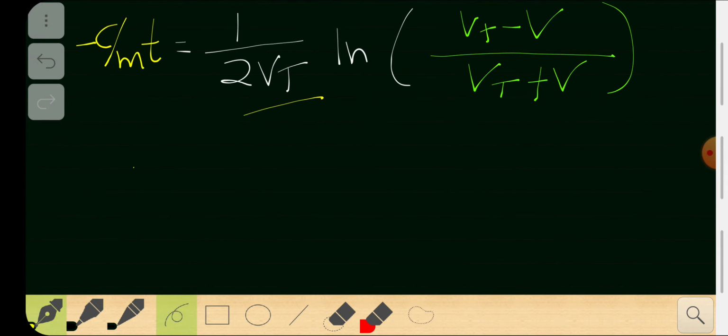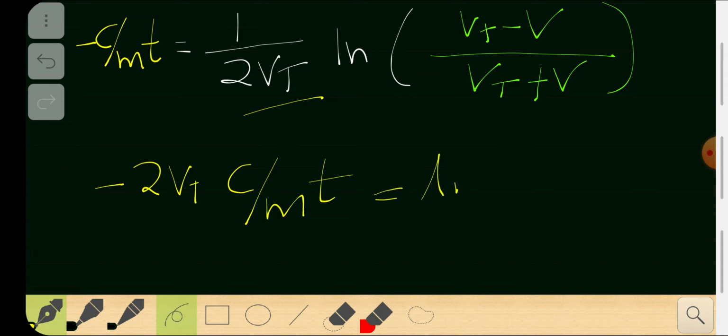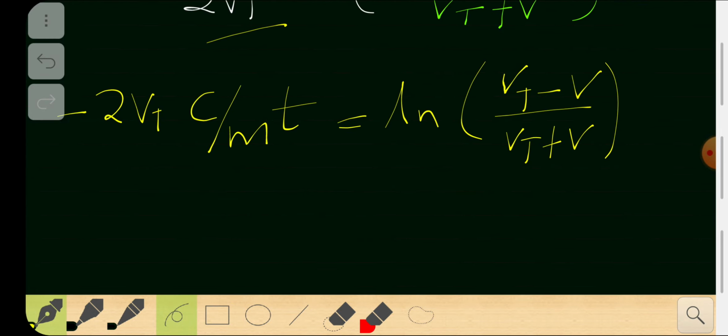So you get 2 vt with a minus sign, c by mt, must be equal to some log of (vt minus v) by (vt plus v). Now I'm going to take the exponential.